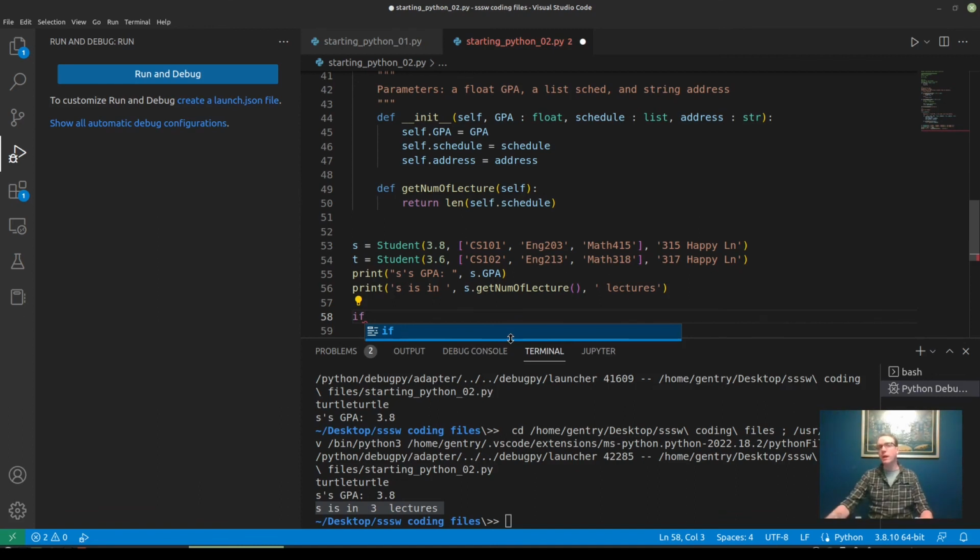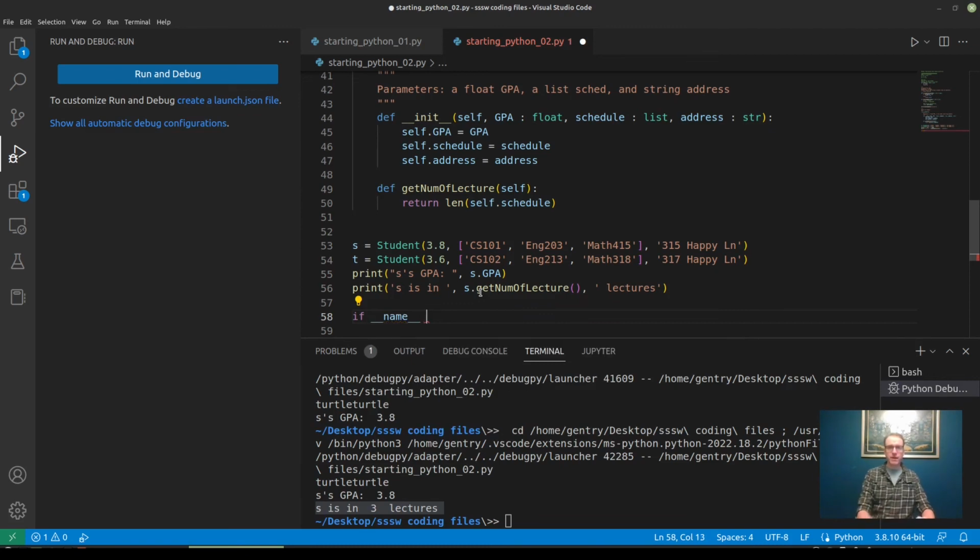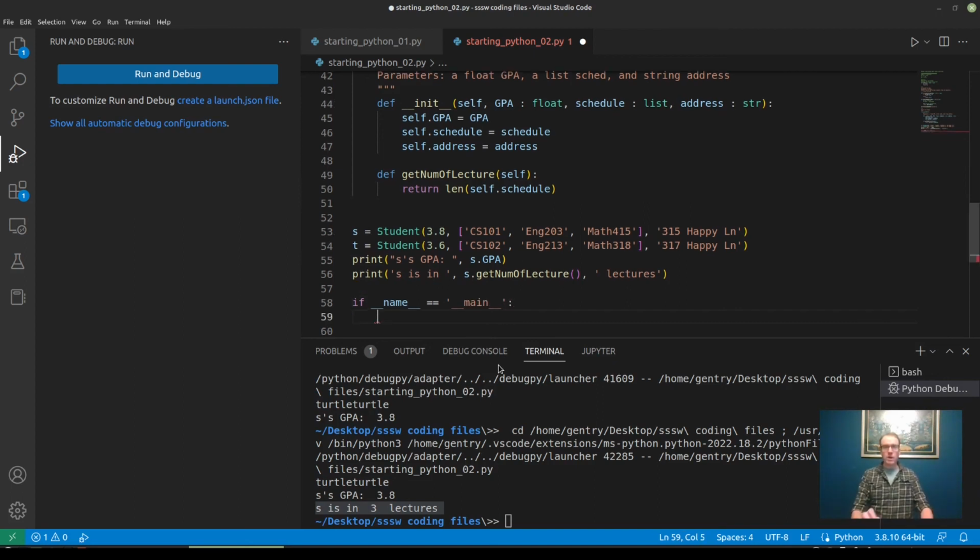We're essentially defining a branch that's going to say if the name of this file, and the name of the file isn't this one that it's been saved as, it's the name of the process that's being run when you execute this file. So we're using another one of these double underscore reserved words: if the name is equal to double underscore main. We're going to put something in this branch, and I'm throwing in a pass down here just to keep the red squiggles away.